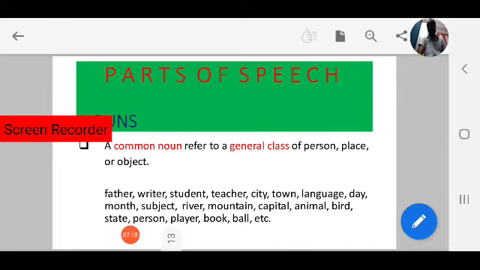Day, for example, 7 days are there. Month, 12 months are there, both in Telugu and English. Subject, a number of subjects are there in general. River, a number of mountains are there, not in specific. In specific, it comes under proper noun. Mountain, a number of mountains are there. These are in general. Capital, animal, bird, state, person, player, book, ball, etc. Thus, common noun refers to a general class of person or place.